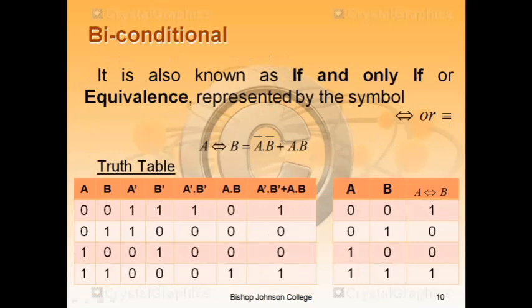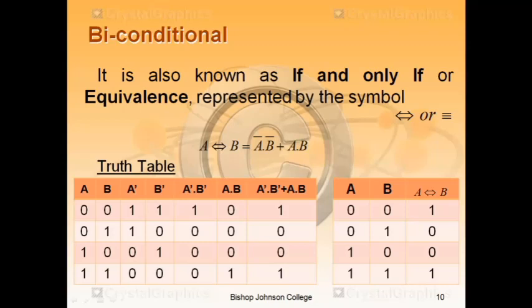Biconditional. It is also known as if and only if or equivalence. It is represented by a double side arrow. Its equation is A equivalence B is A naught dot B naught plus A dot B. Let's find out all the values. A naught is the opposite of A, B naught is the opposite of B.